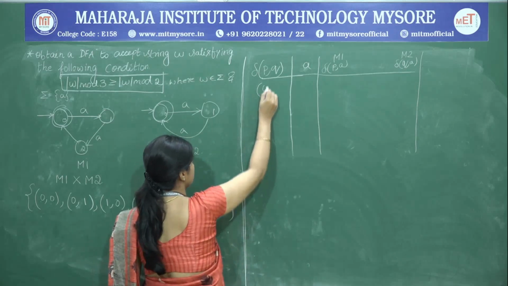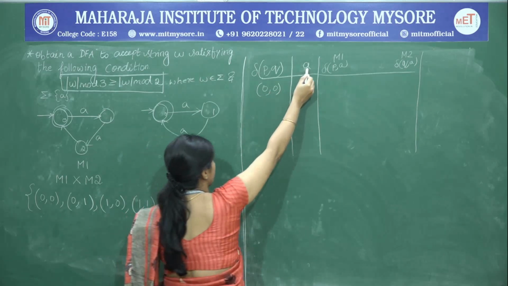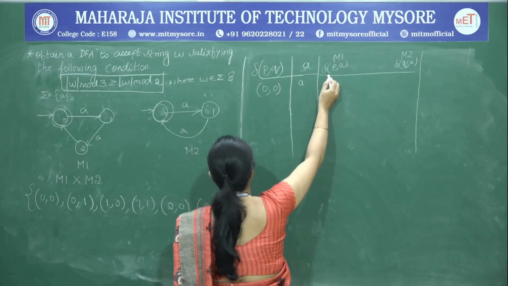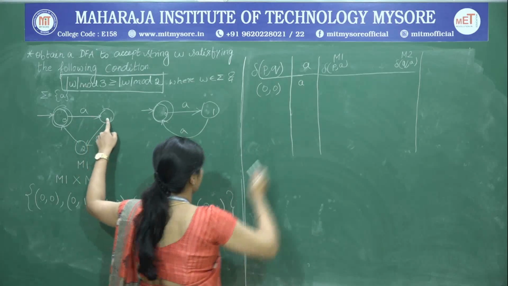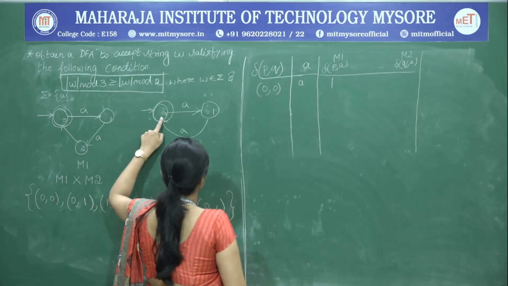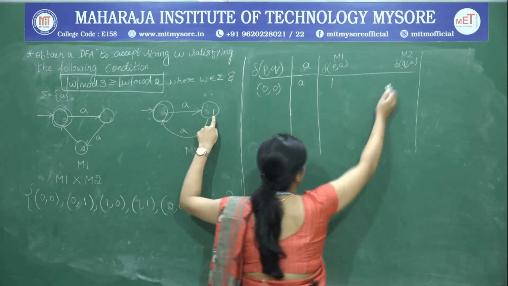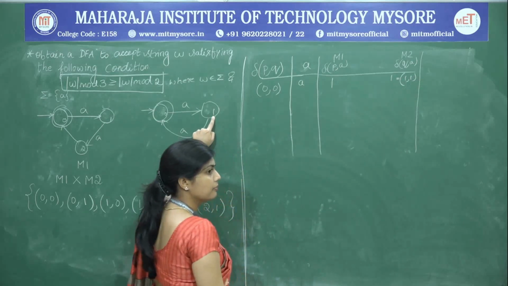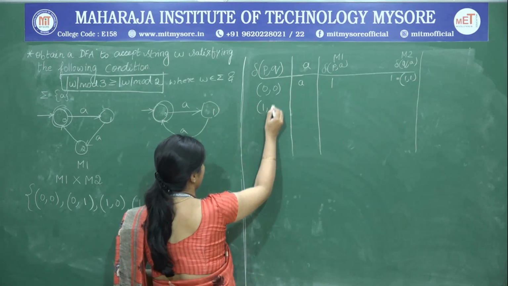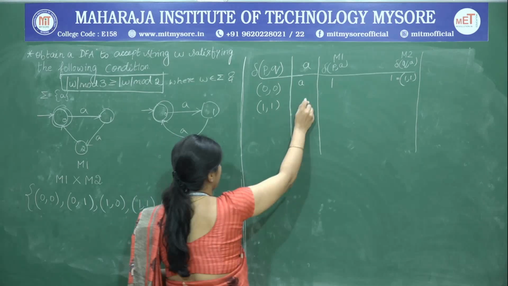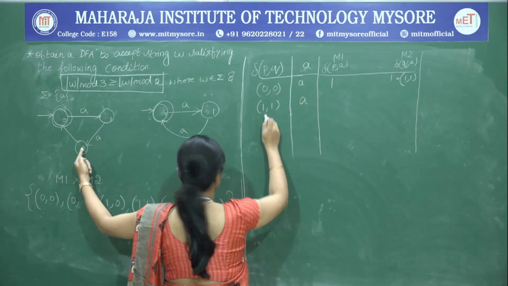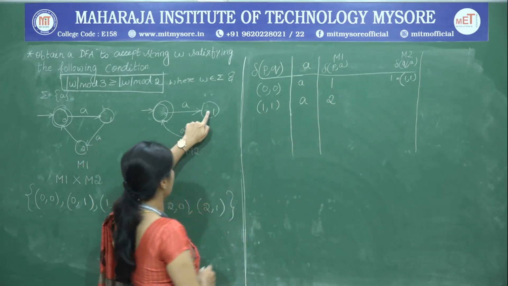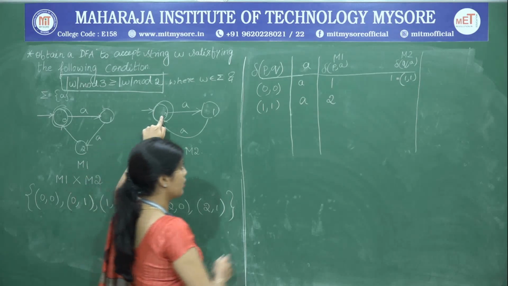So, first we have 0, 0. So, 0, 0 on A. We have 0 on A going to 1 and we have 0 on A again going to 1. So, the destination state is 1, 1. Next, we take 1, 1 and find out the transition on A. So, 1 on A is going to 2 and 1 on A is going to 0 from M2.